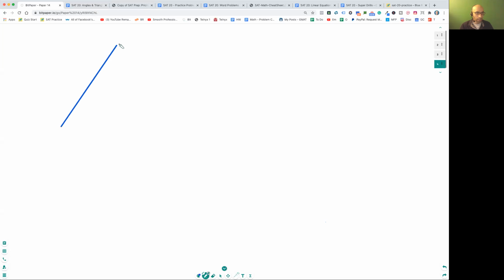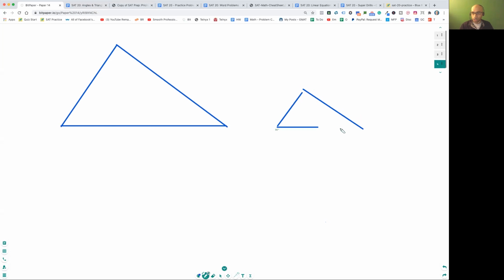Let's do similarity, similar triangles. Similar triangles is like you've got this big triangle and then this small baby triangle. Let's say you're told that these are similar. So what's the deal with similar triangles? There are two properties of similar triangles.